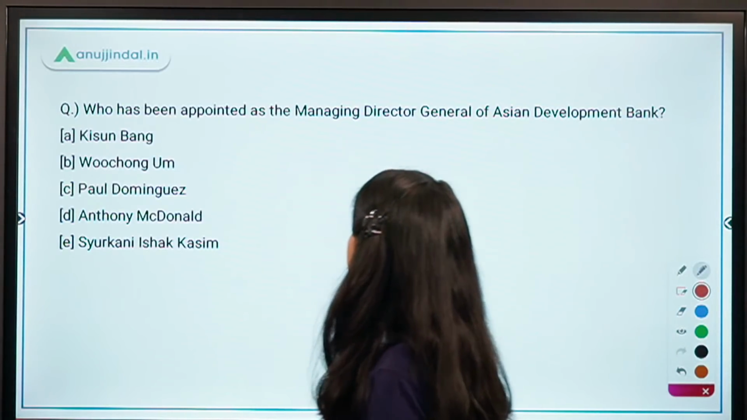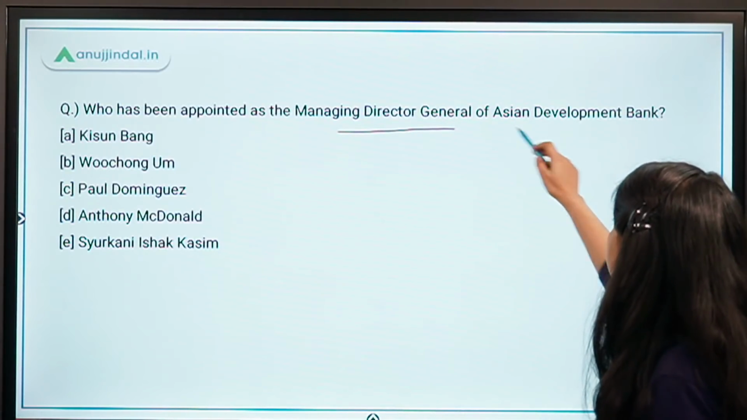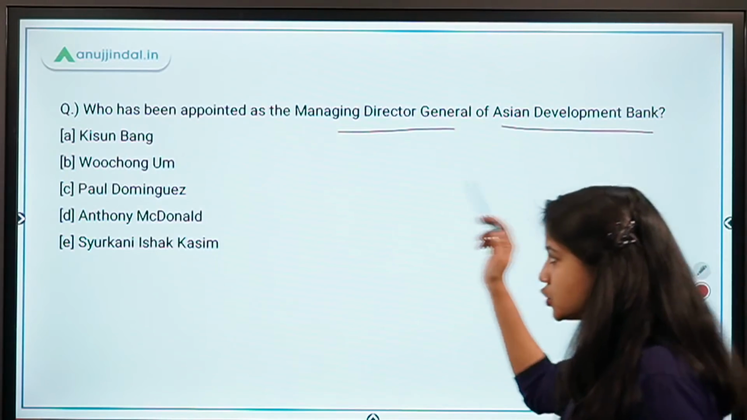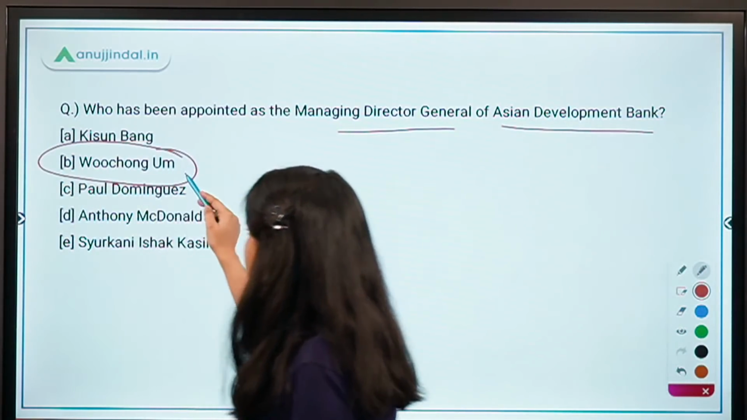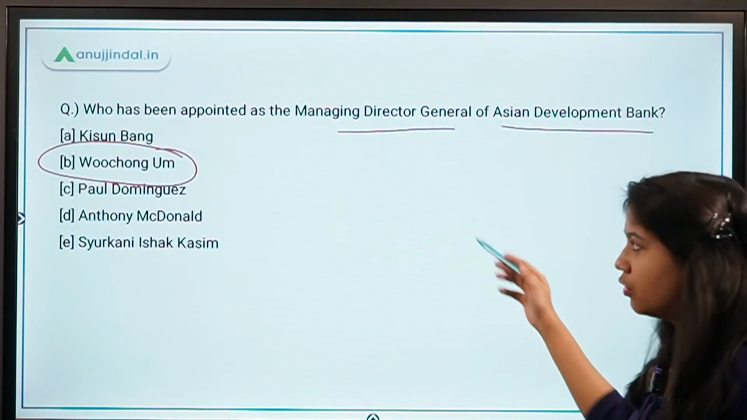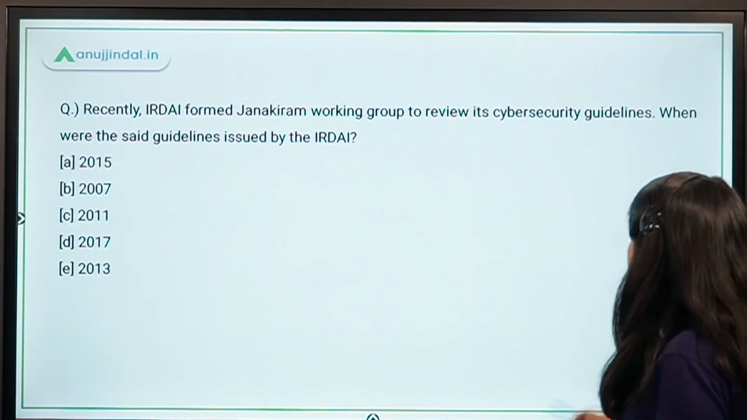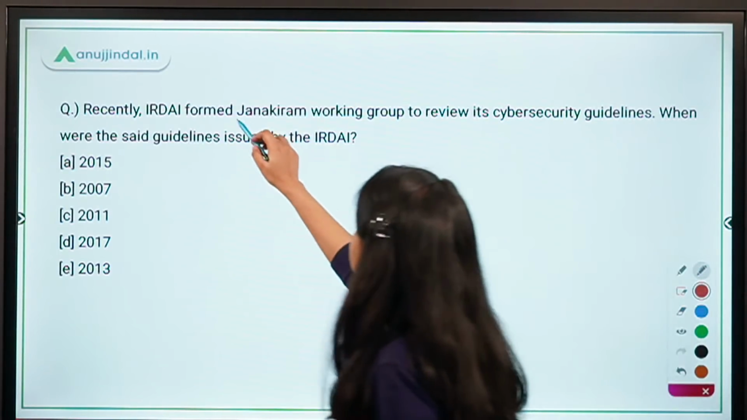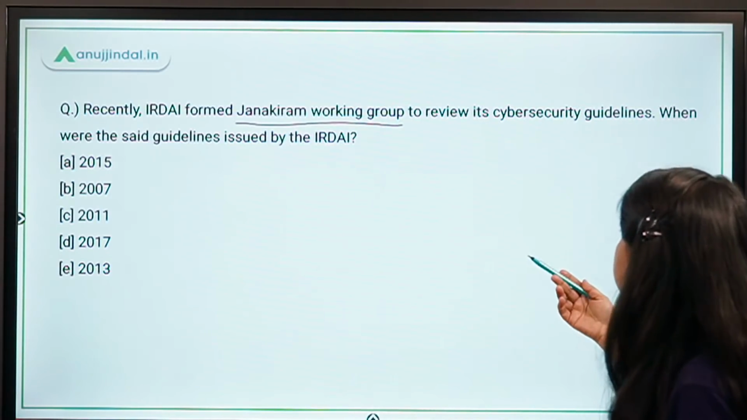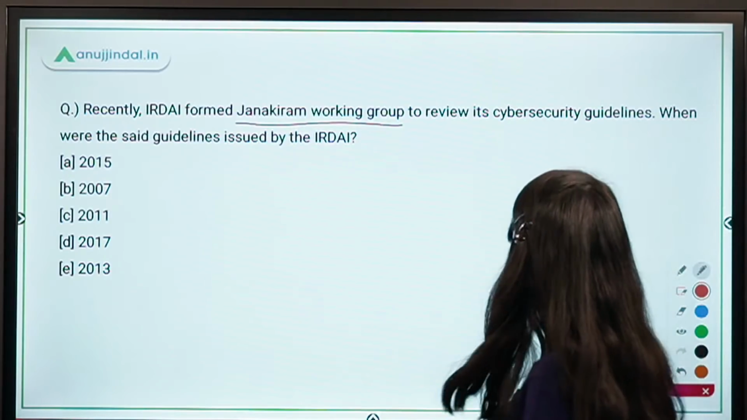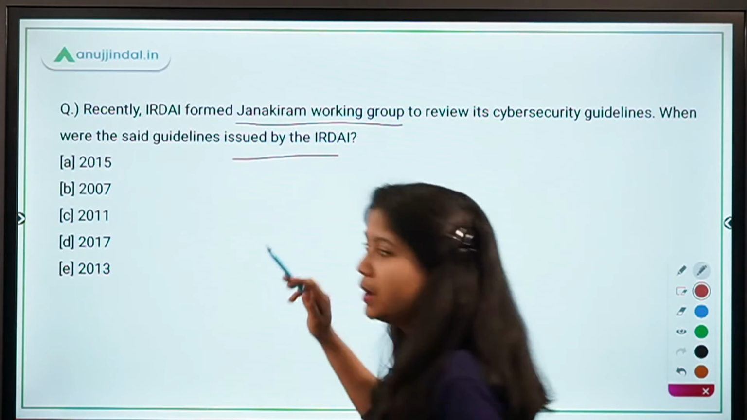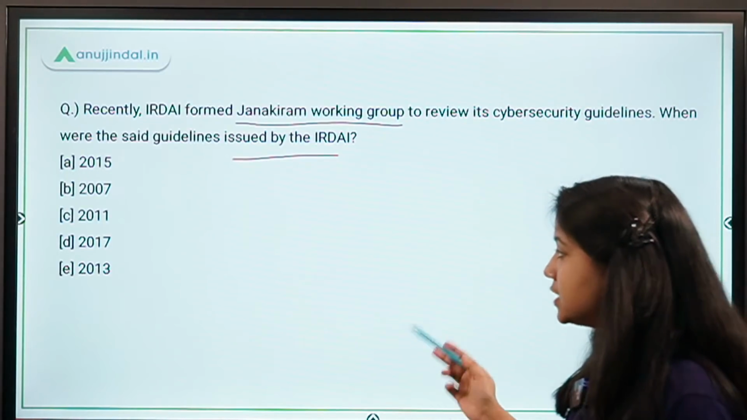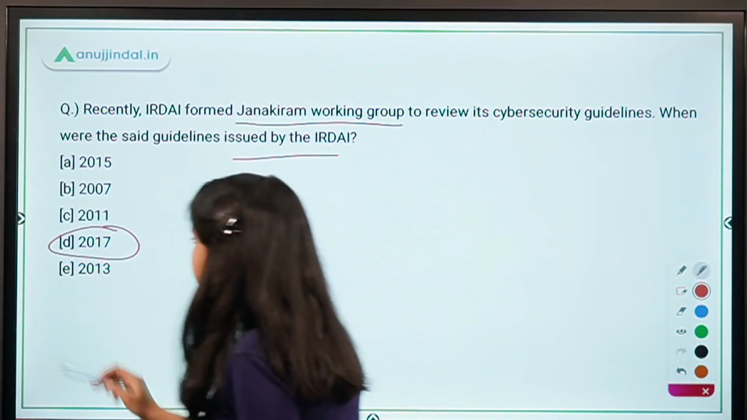Who has been appointed as the Managing Director General of the Asian Development Bank? It is Woo Jong-un, and he belongs to South Korea. Recently, IRDAI formed the Janakiram Working Group to review its cyber security guidelines. When were the guidelines issued by IRDAI? The right answer is 2017.